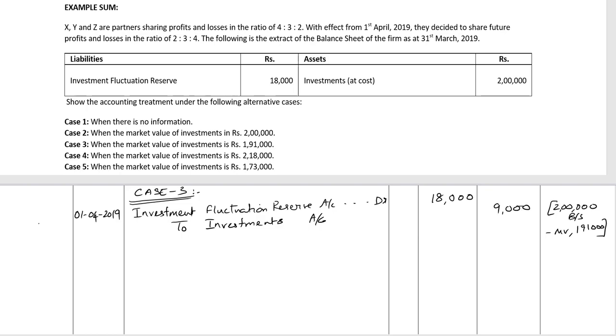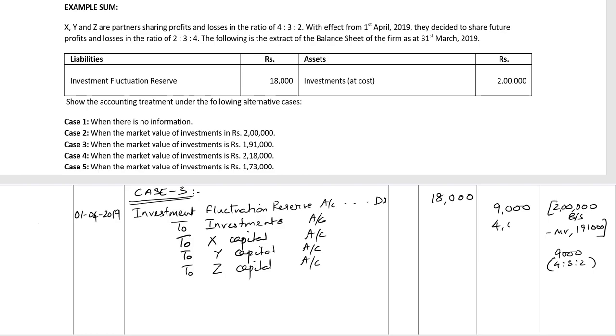So I need to reduce the value of my investments by 9,000 rupees. There is still 9,000 rupees left in the investment fluctuation reserve, and that I will distribute among the partners in their old profit sharing ratio. So to X's capital account, to Y's capital account, and to Z's capital account. The balance 9,000 will be distributed in 4:3:2.